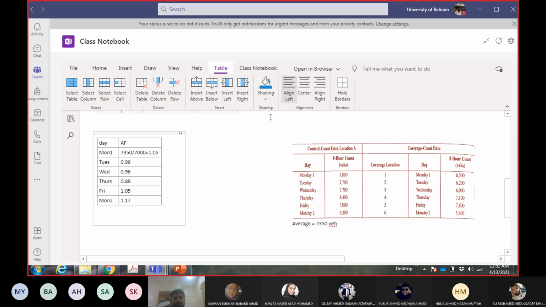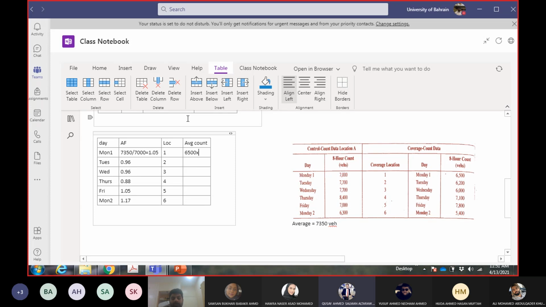Okay, so I will just calculate the average count. For location 1, Monday, 6,500 times 1.05 is 6,825.